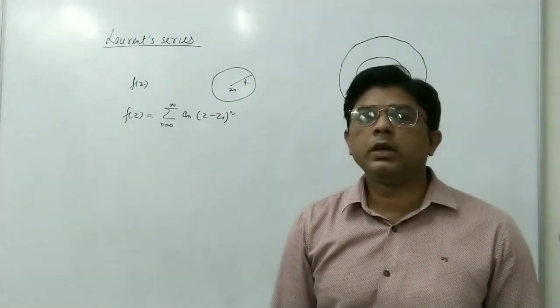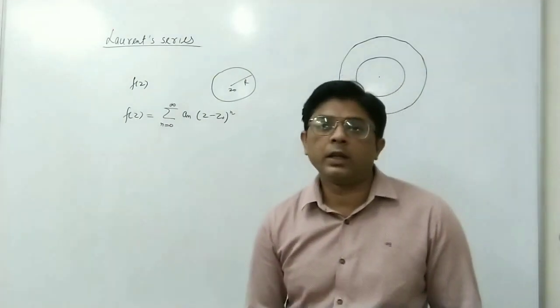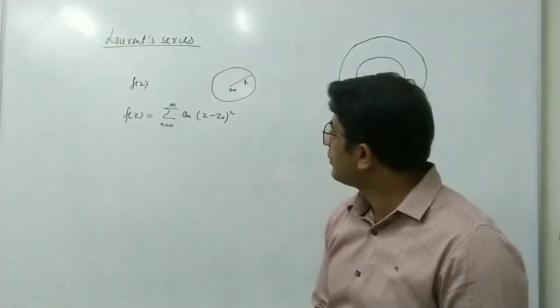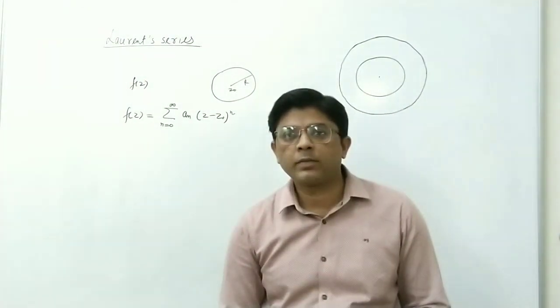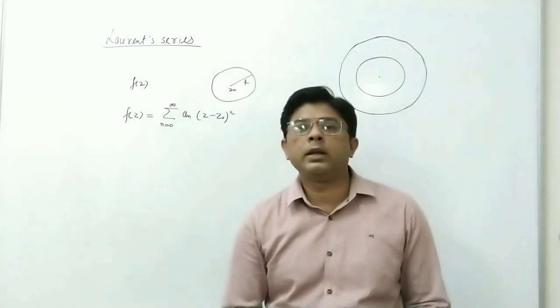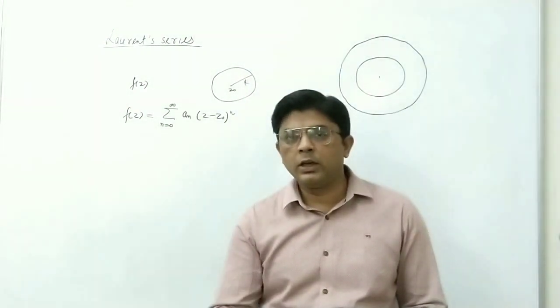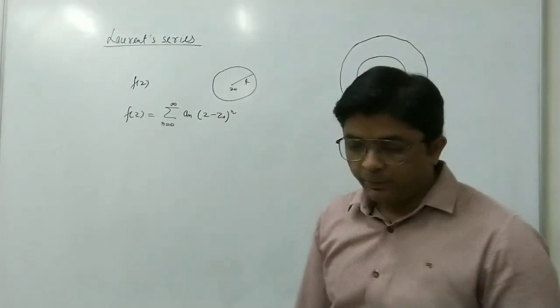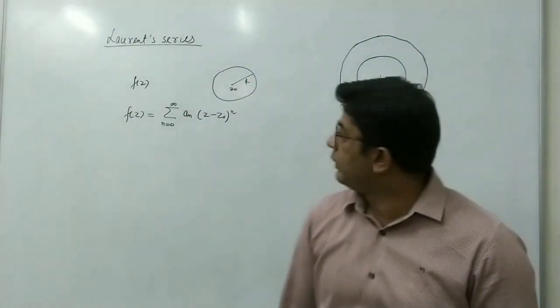Now we want to see, if this function is not analytic in this circle, then what will happen? Can we expand this function in a series? So suppose we take a function f(z) which is not analytic in a circle or in some other region. There are three cases of this.